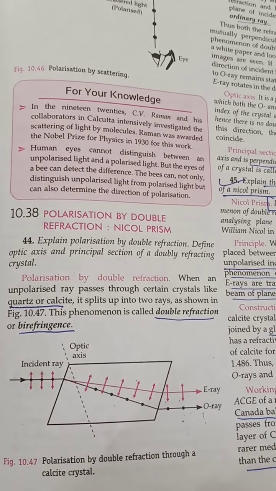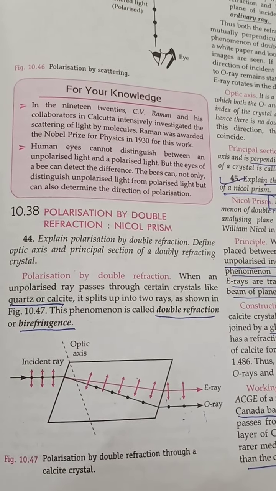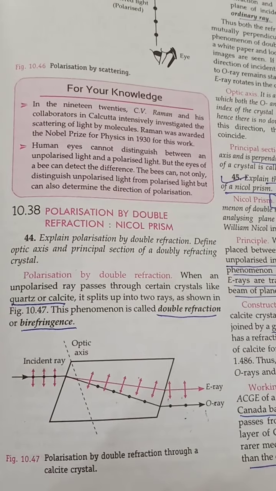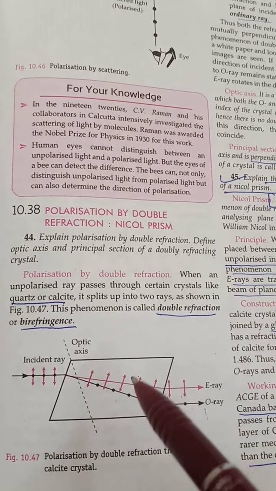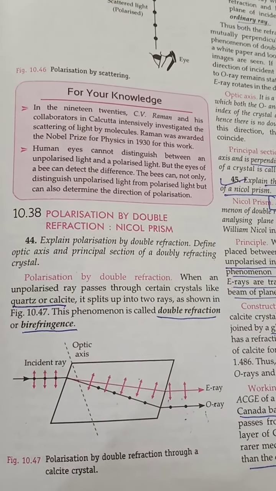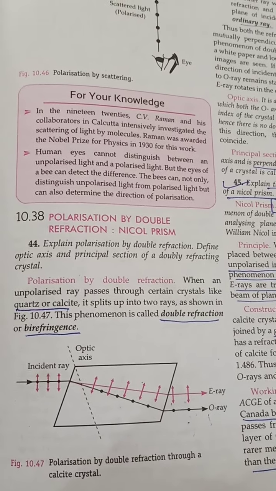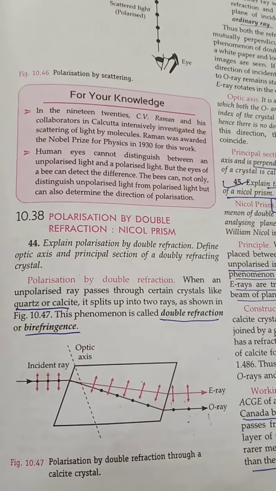Next one is principal section. Any plane which contains the optical axis and is perpendicular to opposing refracting faces of a crystal is called principal section of the crystal.